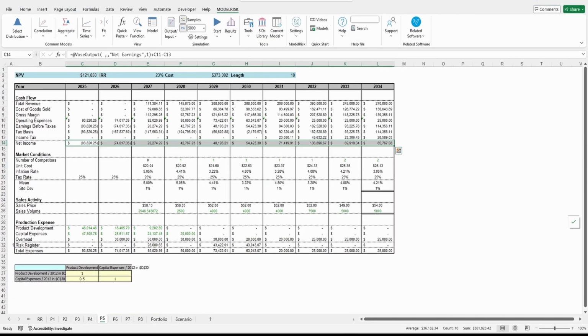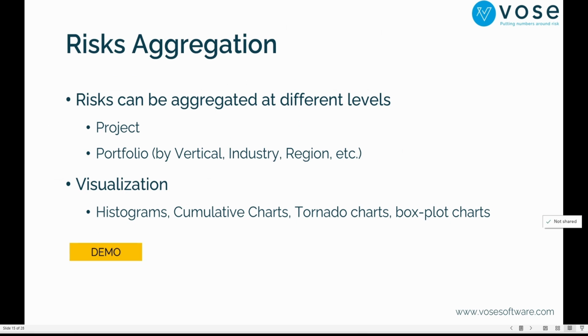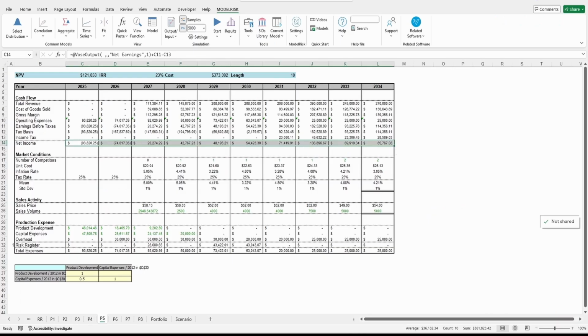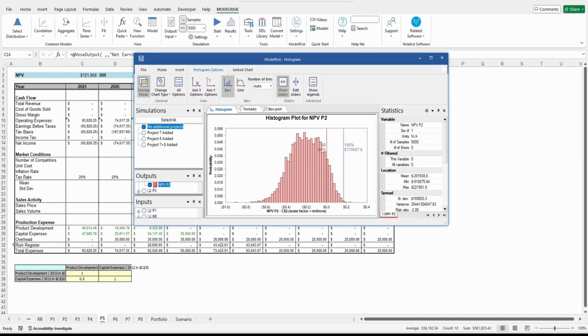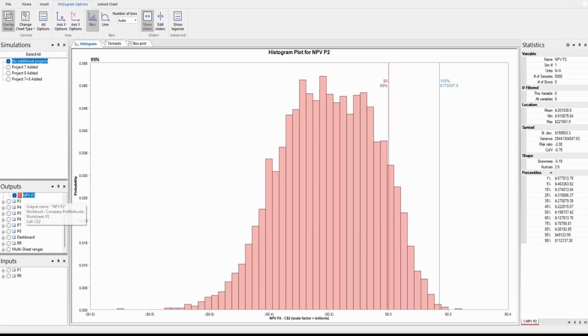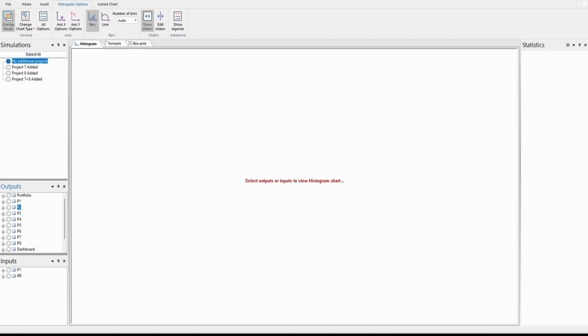So you can do what we call here aggregation, right? I show you risks by the project, but I can show you risks by the portfolio. For example, here, let me open the results viewer. Right? I can show you all the different categories here. So you will remember that I had a sheet, which is called the portfolio sheet here, where I had my NPV. And my NPV, I have it by the project.